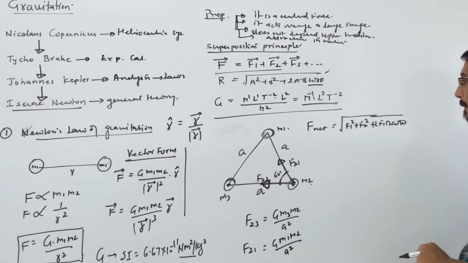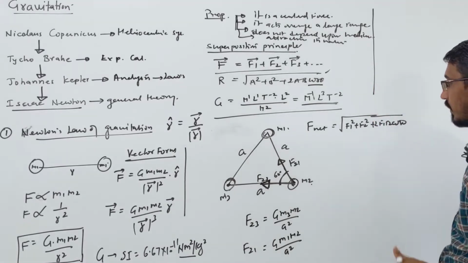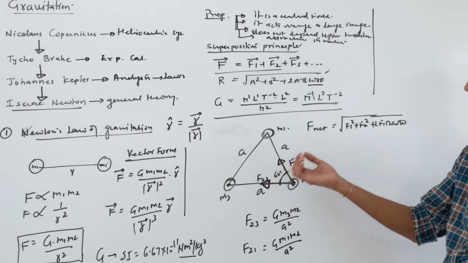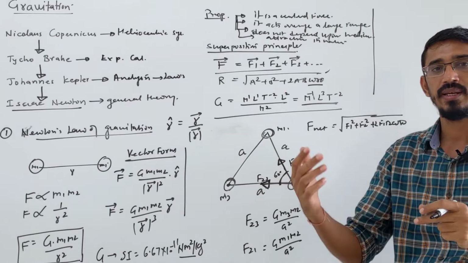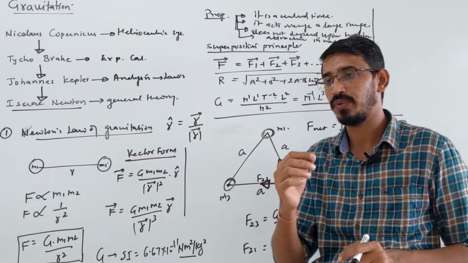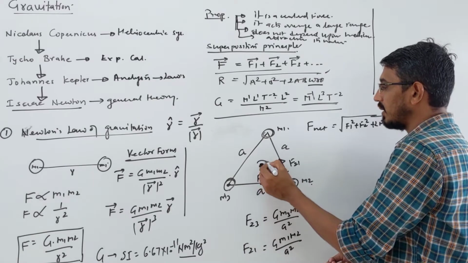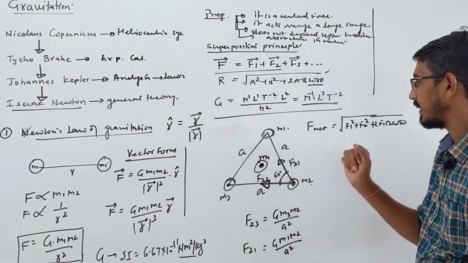Okay, it's better I take some example on this, so you will understand better. Some questions are asked this way only: a triangle is given, or a square, rectangle, or some regular polygon, with 3 masses placed at the corners. We have to find the net force on any one mass, or some mass is placed at the center and another mass m4 is placed here, and we have to find the force on this. Yes, we can do that. I will give an example.